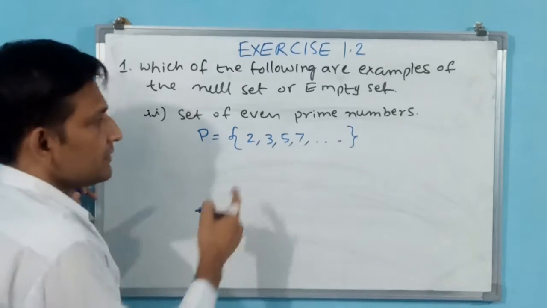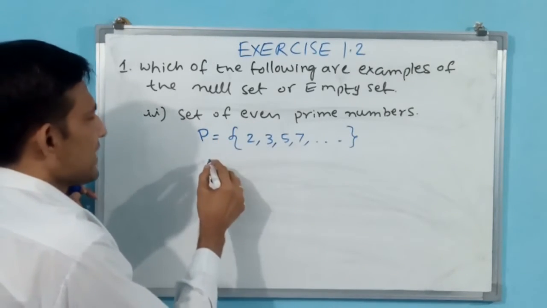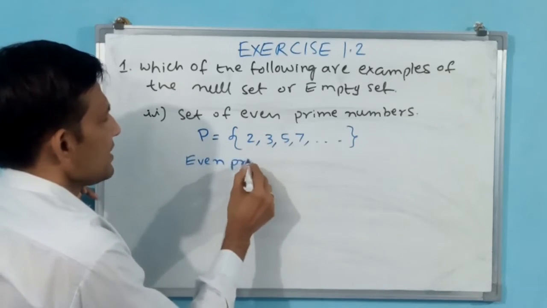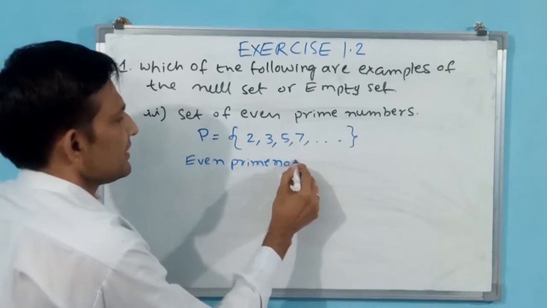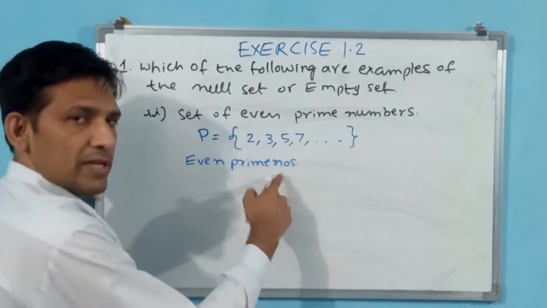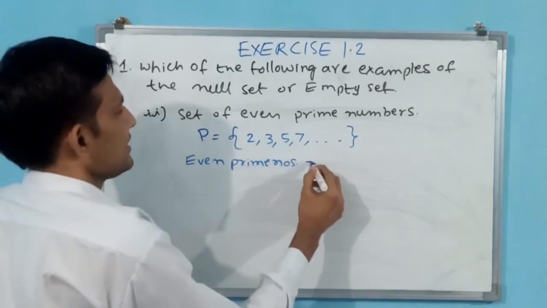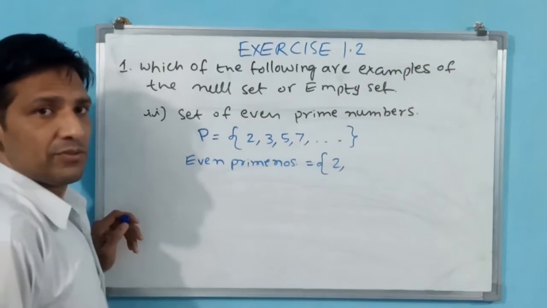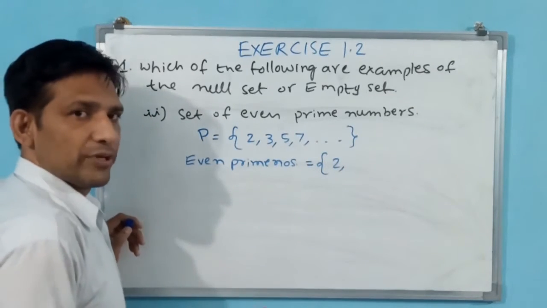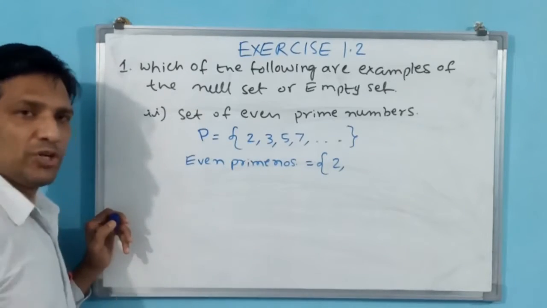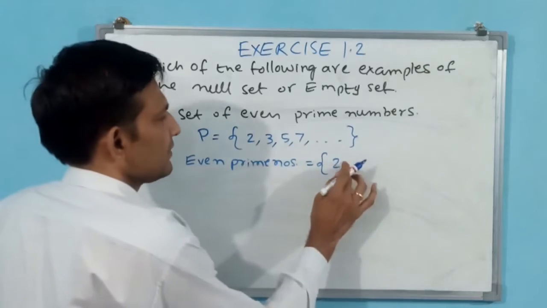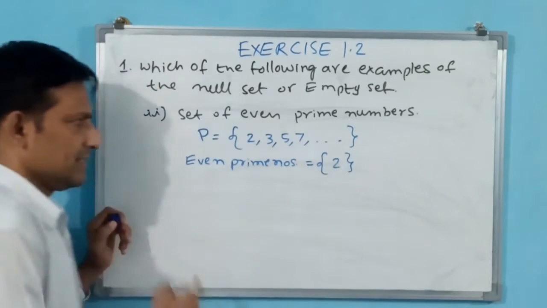This set you have to take even prime numbers again. Even prime numbers is equal to {2}. After 2 nothing is going to come. That means in prime numbers only 2 is the even number. Remaining all prime numbers are odd numbers. Okay, you have to close the brace.